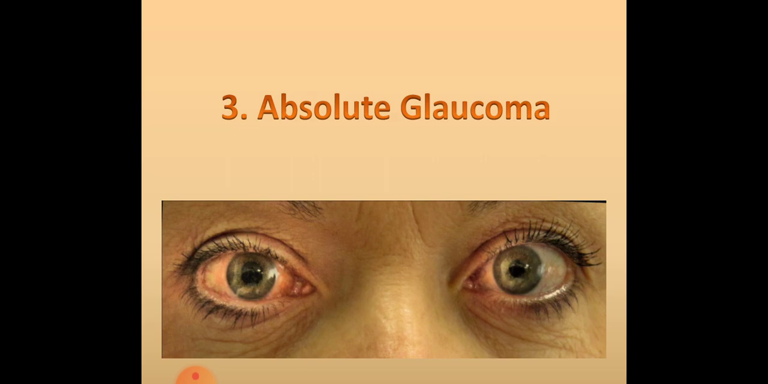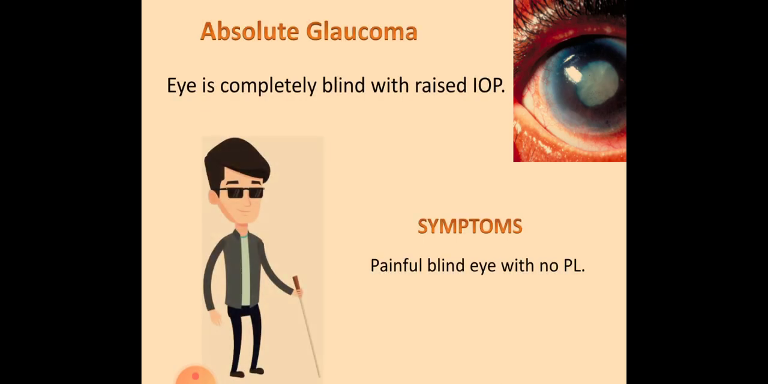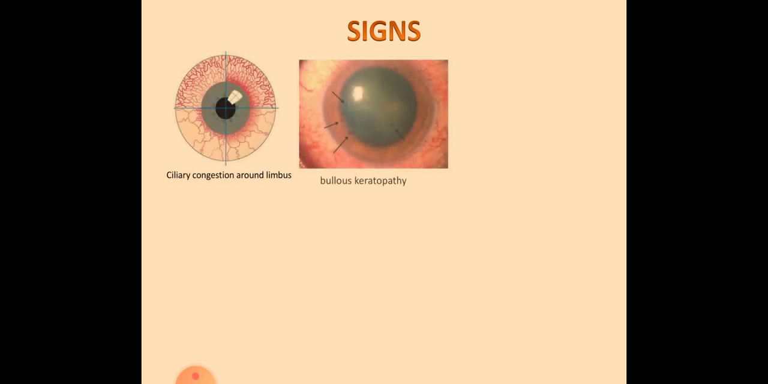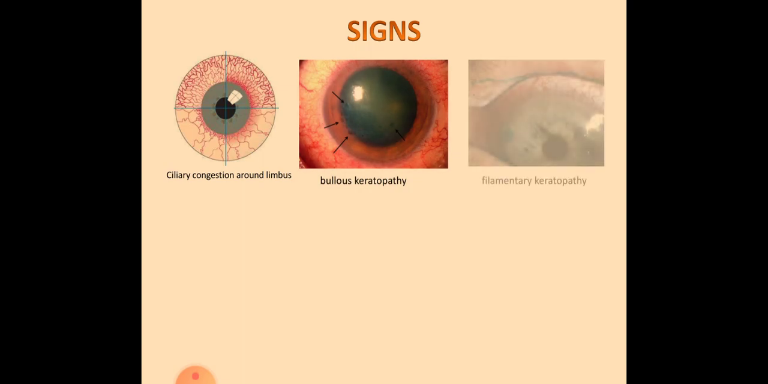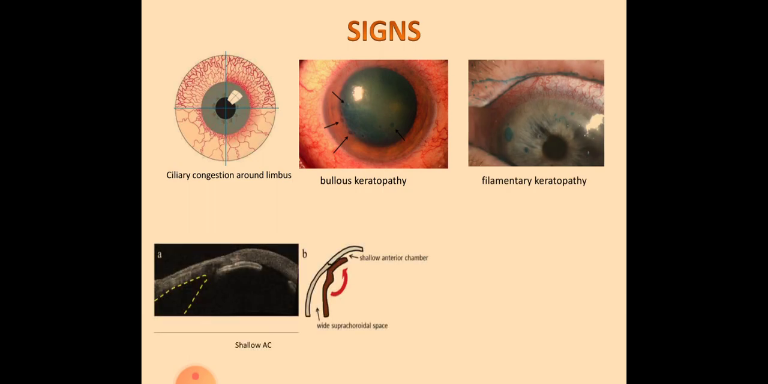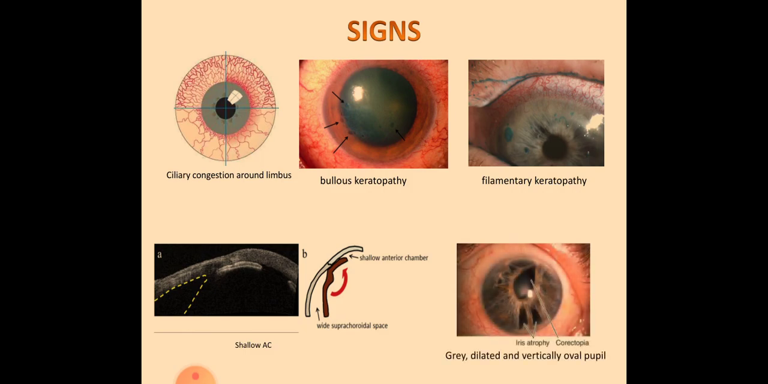Absolute glaucoma is one in which the eye is completely blind with raised intraocular pressure, and symptoms include a painful eye with no perception of light. Discussing the signs, there is ciliary congestion around the limbus, the cornea is clear and insensitive with vesicles or filaments, and there is a shallow anterior chamber, atrophic iris, white patches, a broad zone of pigment around the pupil, and due to fibrosis of iris tissue, a gray, dilated, vertically oval pupil.